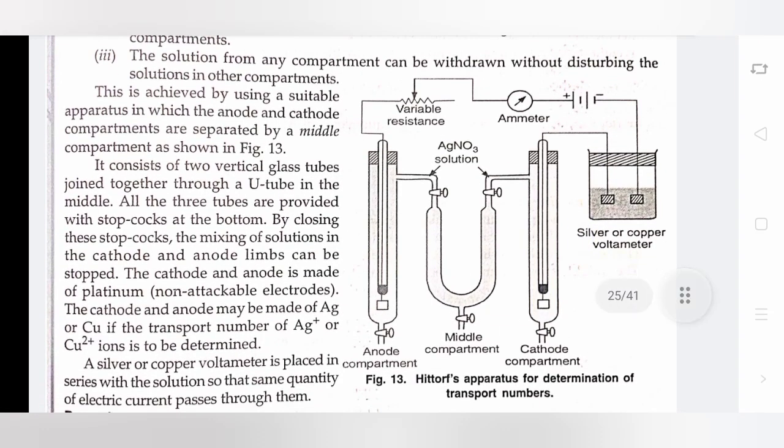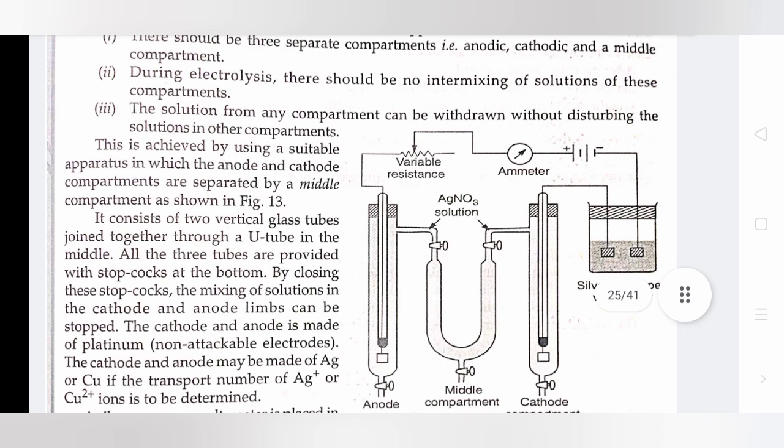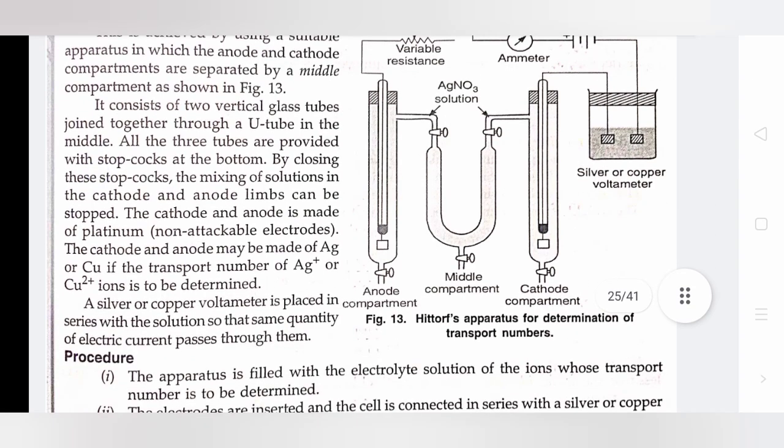This is achieved by using a suitable apparatus in which the anode and cathode compartments are separated by a middle compartment, as shown in figure 13. It consists of 2 vertical glass tubes joined together through a U-tube in the middle. All the 3 tubes are provided with stopcocks at the bottom. By closing these stopcocks, the mixing of solution in the cathode and anode limbs can be stopped.